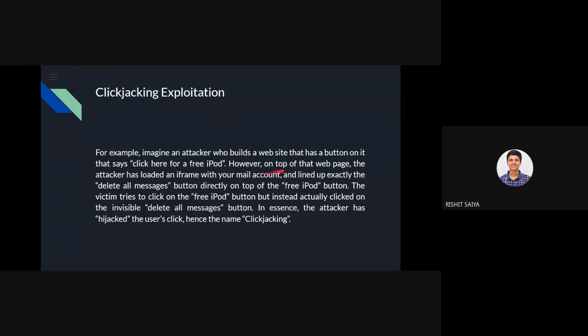We see that on top of the web page, the attacker has loaded an iframe with our mail account and lined up exactly the delete all messages button on the free iPod button. So actually, we want to press the free iPod, but behind that there is a delete all messages. It's kind of an obfuscation of our document, which we never want to happen.